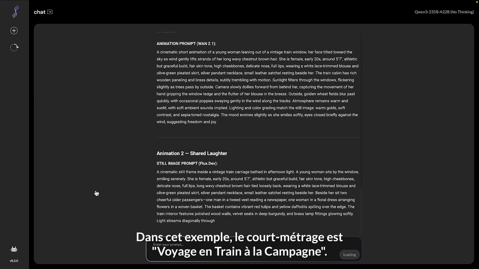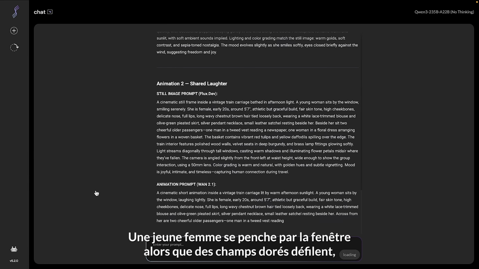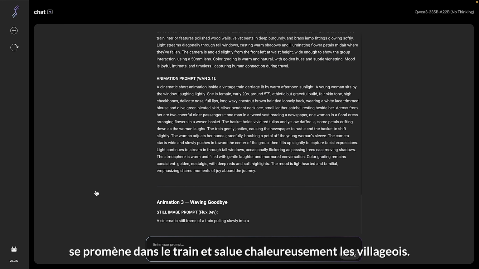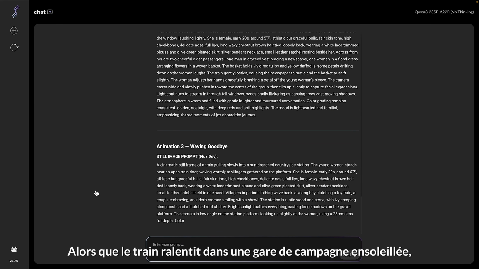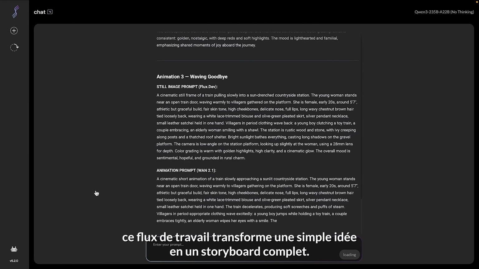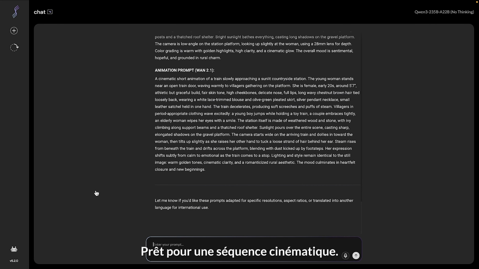In this example, the short film is Countryside Train Ride. A young woman leans from the window as golden fields rush past, enjoys a walk in the train, and waves warmly to villagers as the train slows at a sunlit countryside station. This workflow turns a single idea into a complete storyboard, stills first, then animations, ready for a cinematic sequence.